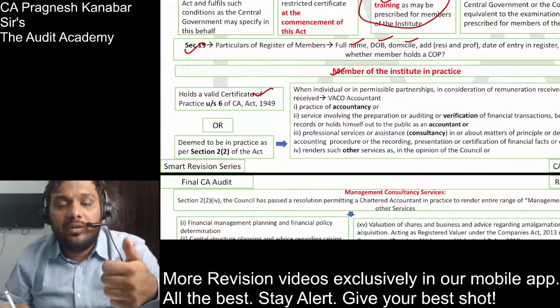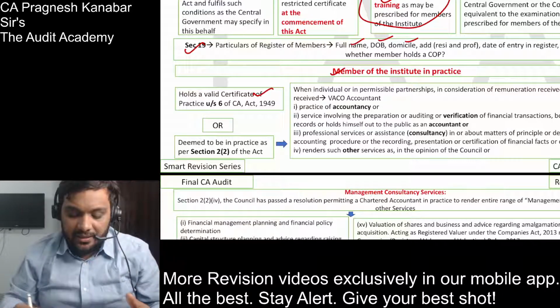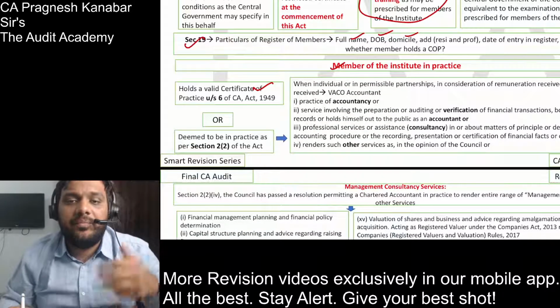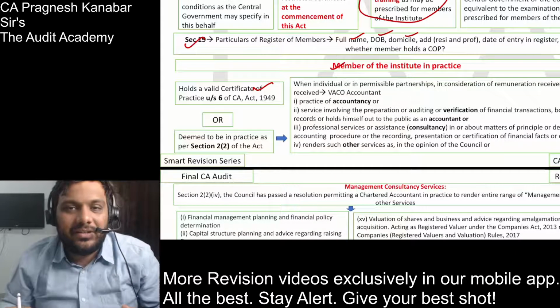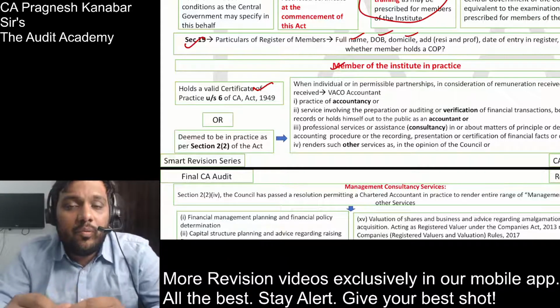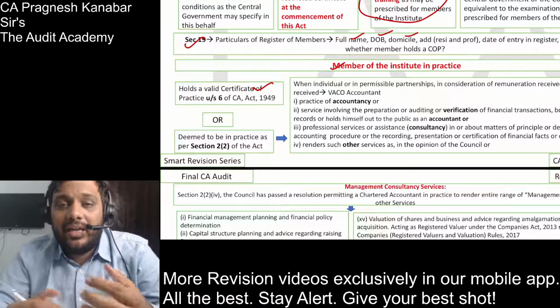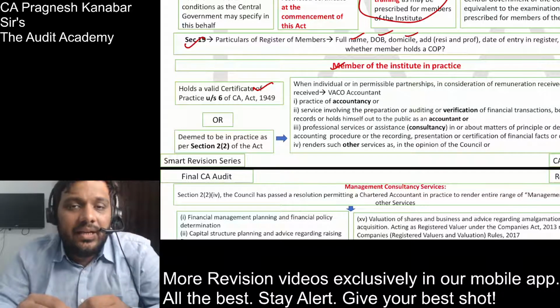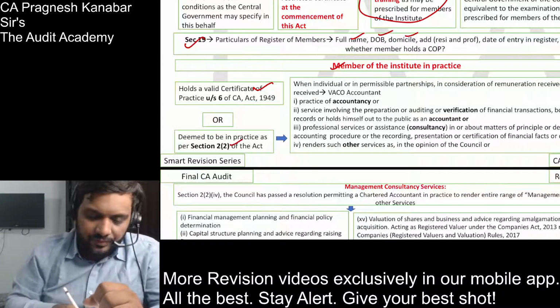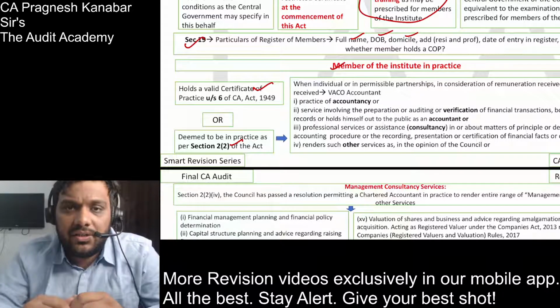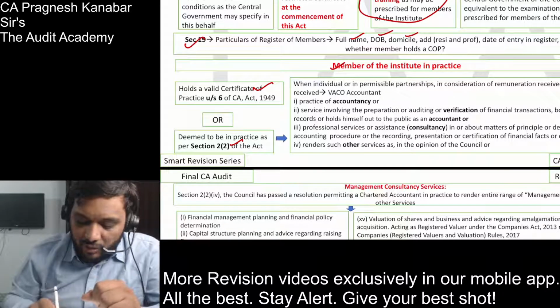If you are a member of the institute holding a valid certificate of practice under section 6 of the CA Act 1949, then you will be called a CA in practice. However, there are many members who have opened their office and may not have taken COP, and they have started providing services to the clients. That is why the institute has introduced, under section 2, the definition section, the definition of deemed to be in practice.